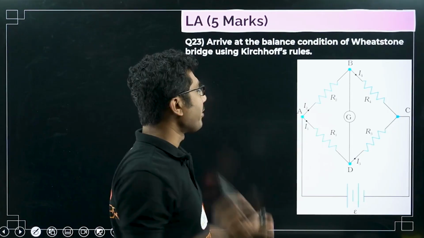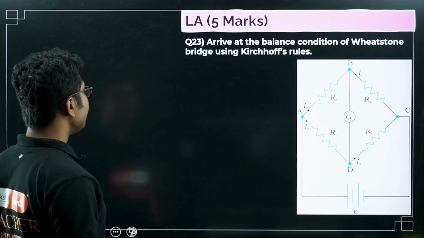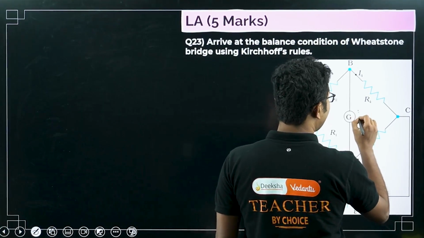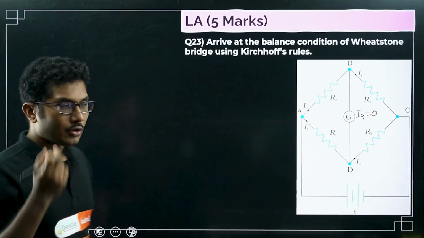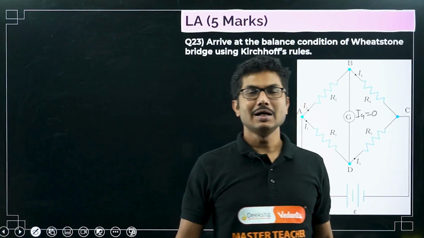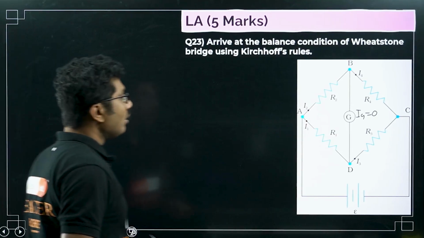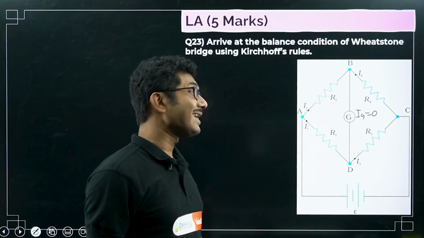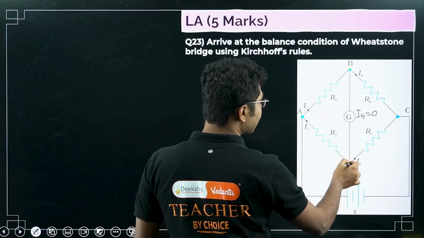So the most important question, that is, arrive at the balanced condition of Wheatstone bridge using Kirchhoff's law. So what is the condition for balanced condition? The balanced condition is that the current through the galvanometer is 0. Okay, so this is the condition for balance. Right, now we have to apply Kirchhoff's junction rule or Kirchhoff's current law, KCL, at junctions B and D.